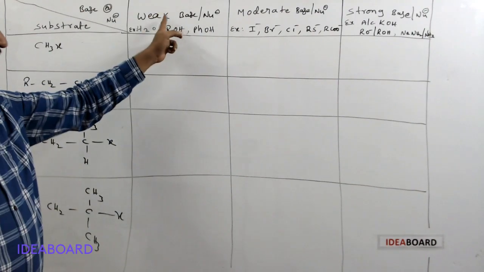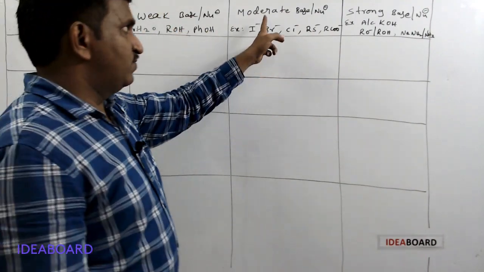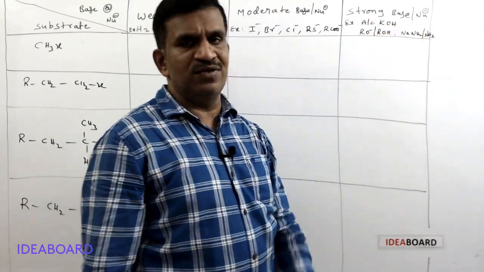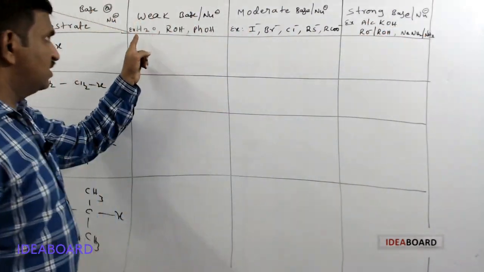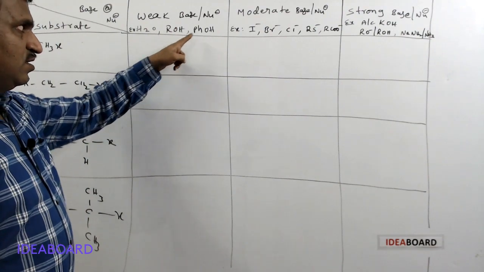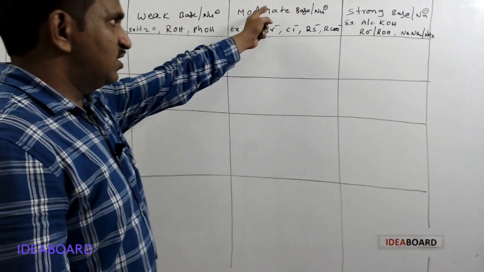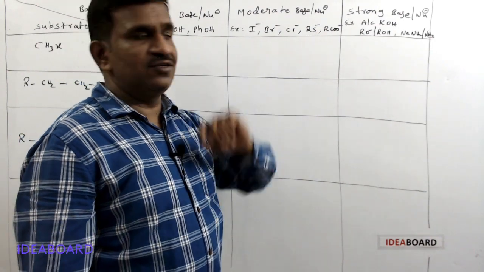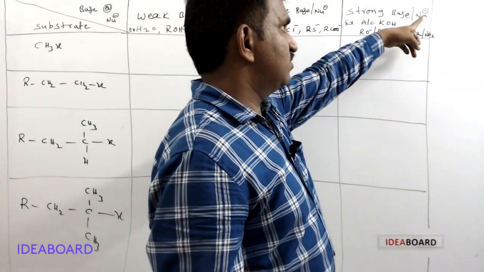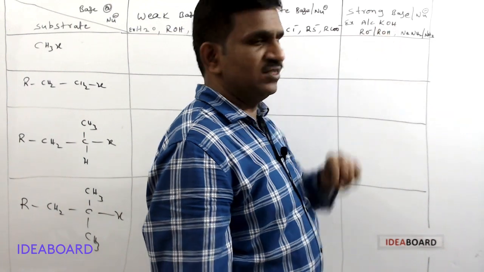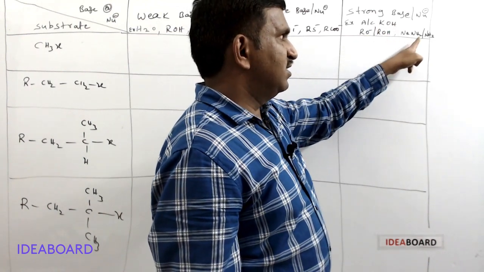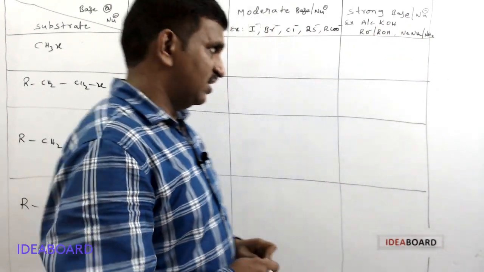You can take a weak base or nucleophile, a moderate base or nucleophile, or a strong base or nucleophile. Weak bases means water, alcohol, or phenol. Moderate bases means I minus, Br minus, Cl minus, RS minus, RCOO minus. Strong bases or nucleophiles means alcoholic KOH, alkoxide ion with alcohol, and NaNH2 and NH3 mixture; they act as strong